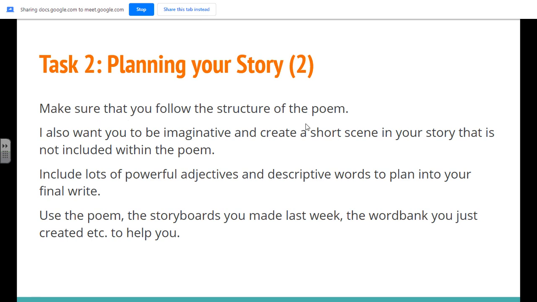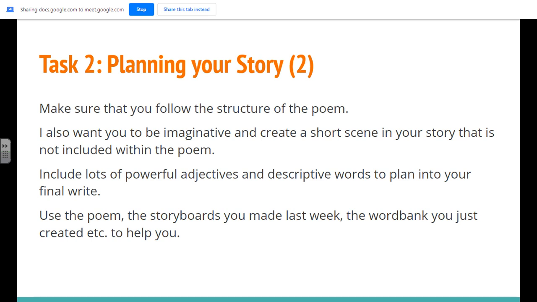And also I want you to be imaginative and creative when you're doing this story, and create maybe a little short scene in the middle that is not included within the poem. So for example, when the highwayman runs off into the distance and leaves Bess for a night, maybe you could describe briefly what happens in that part of the story, or if you're saying it from the point of view of Bess, you might want to write a little story about when she was waiting for the highwayman. You know, what does she do then?